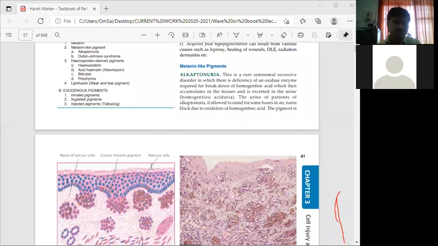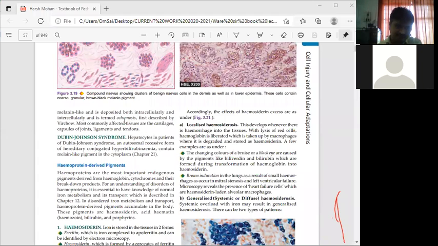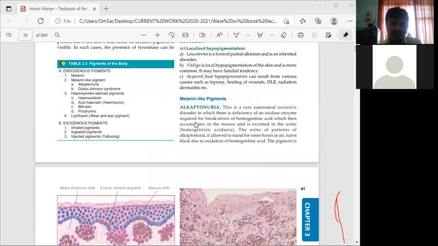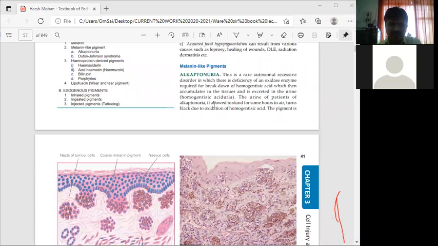This is the condition called alkaptonuria, which comes under melanin-like pigments.